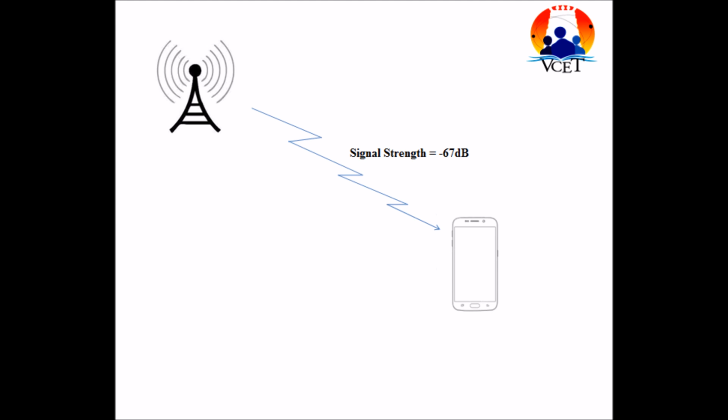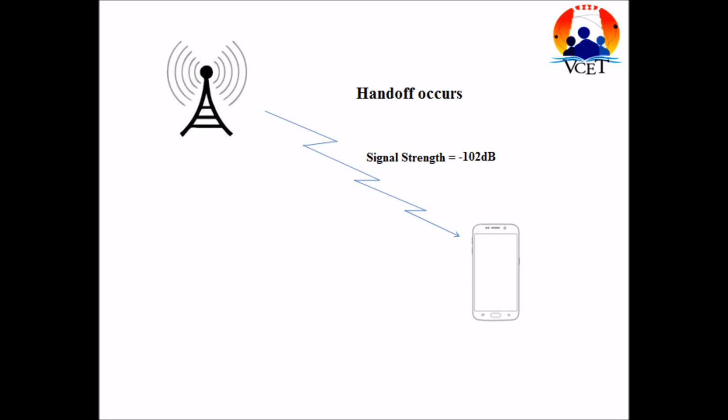But when the power received by the mobile system starts decreasing, then the chances of handoff increases. As here the strength becomes minus 1 or 2 dB, then the signal will become weak and it will be difficult to maintain a call. In this case, the system has to find another signal whose signal strength is high. Thus, there is the need of handoff when the power level decreases below a particular threshold level.